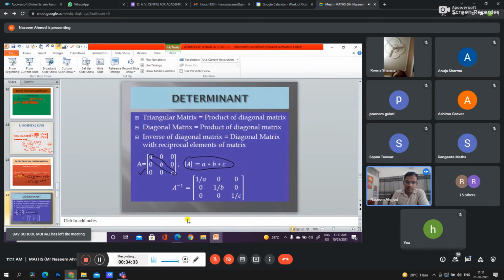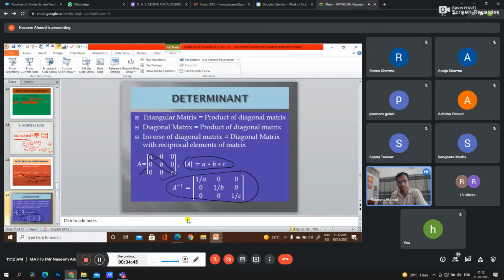Now, if we have a diagonal matrix and we have to find the inverse of the diagonal matrix, simply we have to take the reciprocal of the diagonal elements. If we have A, we will write 1 upon A. Second is B, this will be 1 by B, and C is 1 upon C.